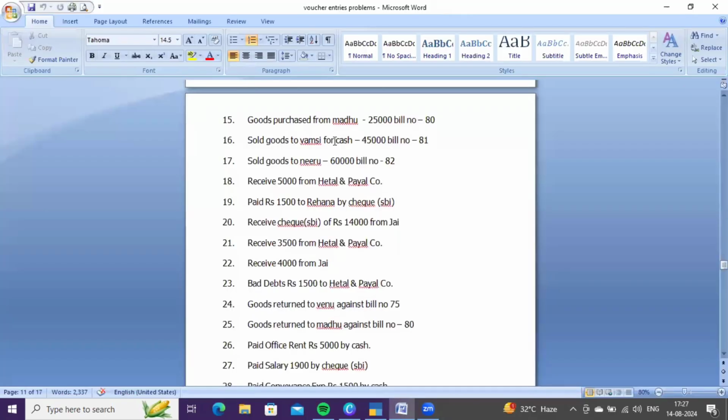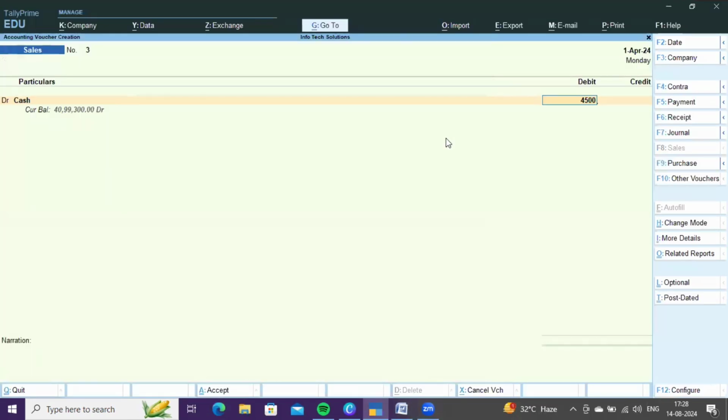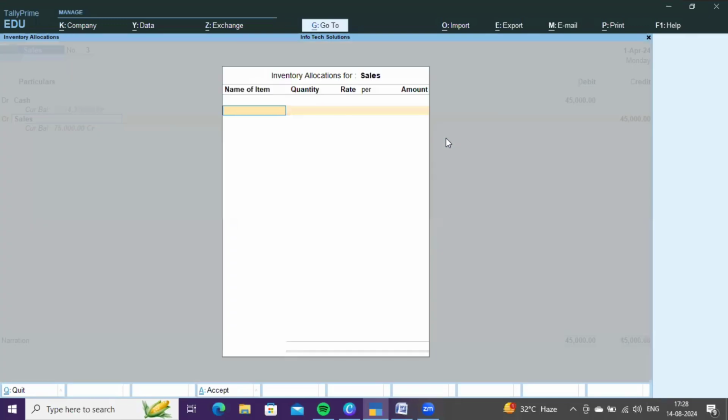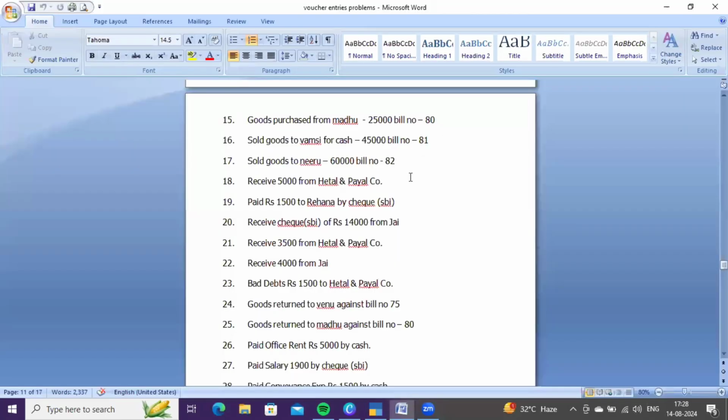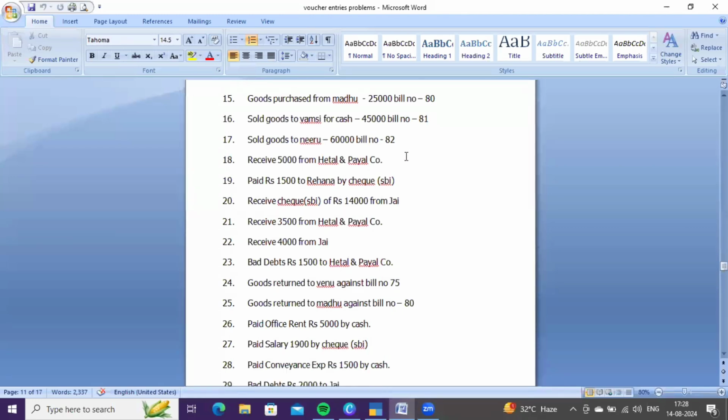Already told you earlier, if any cash transaction takes place, you need to consider only two accounts, sales account and cash account. So here cash is coming in. How much? 45,000, and you need to credit sales account because you are selling goods. And there is no need to give the bill number.